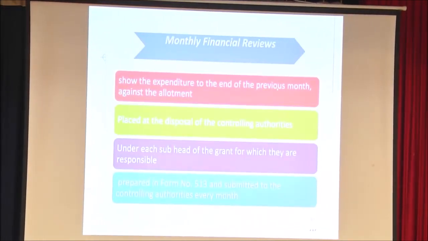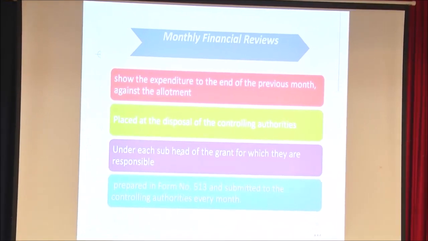The monthly financial review shows the expenditure to the end of the previous month against the allotment. It is placed at the disposal of the controlling authorities. It is prepared subhead wise and demand wise.